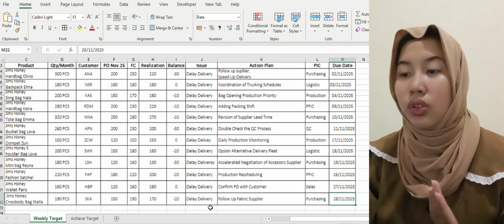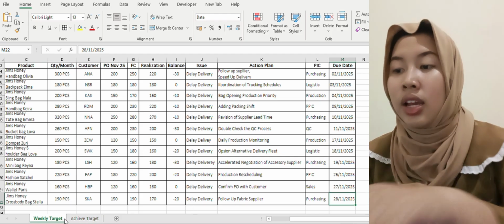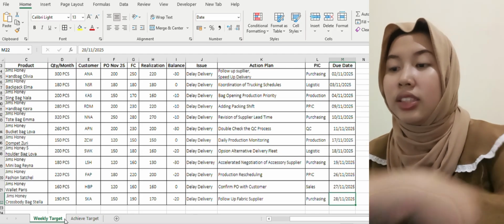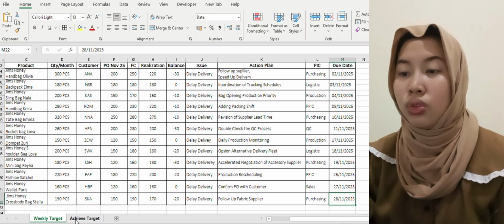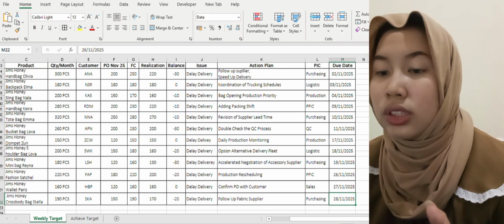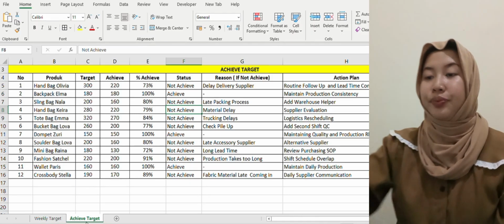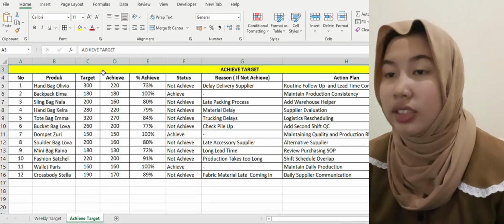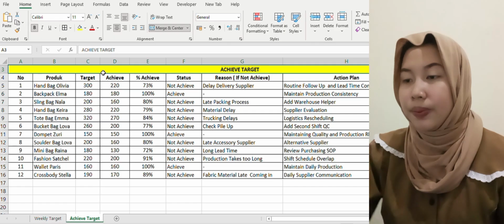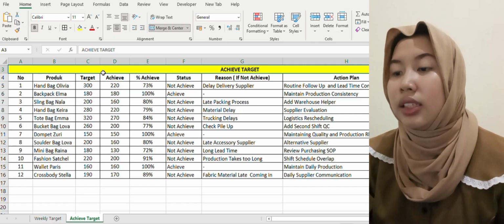After reviewing the weekly target and identifying the projects, delays, and corrective actions, now we will move on to the second sheet, which is the achieved target.